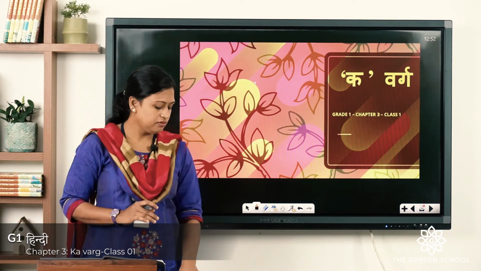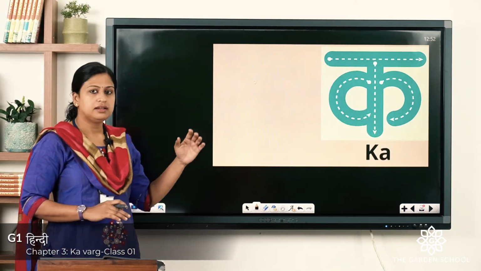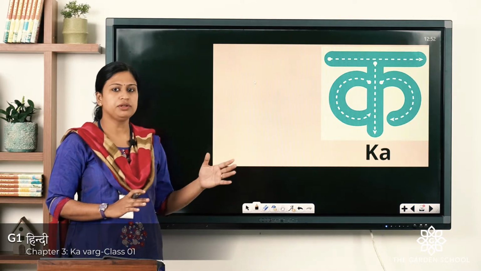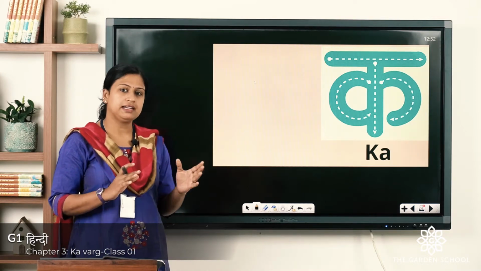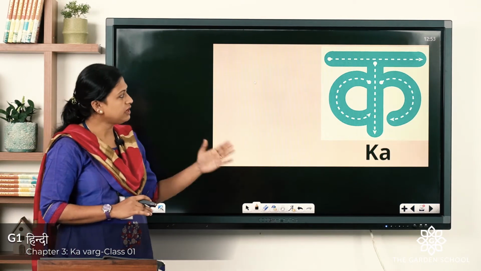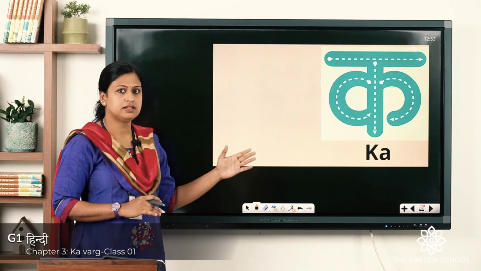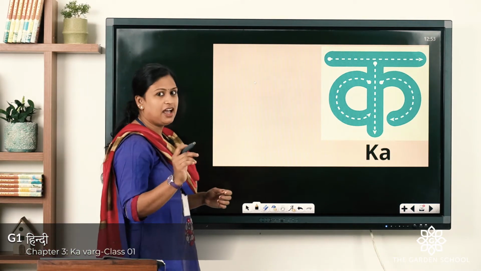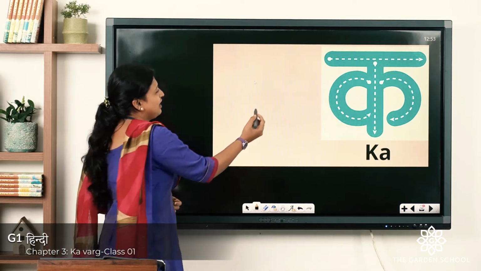Now, today we are continuing from page number 17, that is chapter 3, Ka Varg. Here the first letter of the Varnamala is Ka. Now, we are going to start the consonants, which are known as Vyanjan letters. So, the first consonant, the first Vyanjan, is Ka. Let us see how to write this Ka.